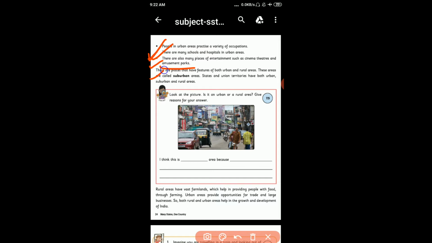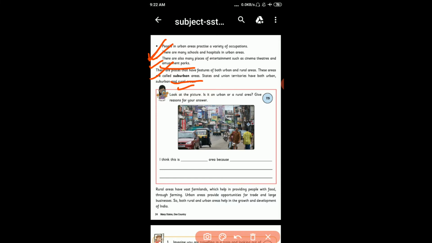There are places that have features of both urban and rural areas. These areas are called suburban area. So students, urban area, it is residential area. It means उपनगर. क्यों? Because urban is nagar and suburban upnagar.